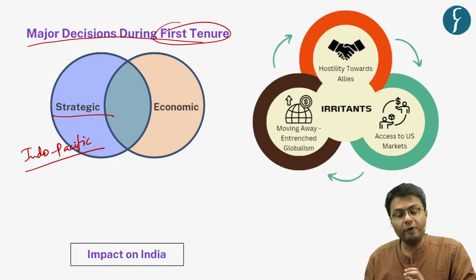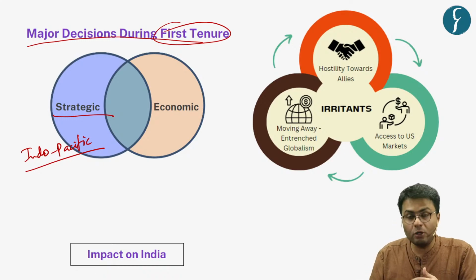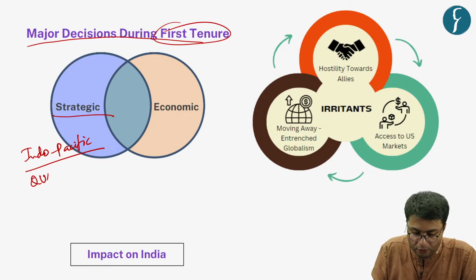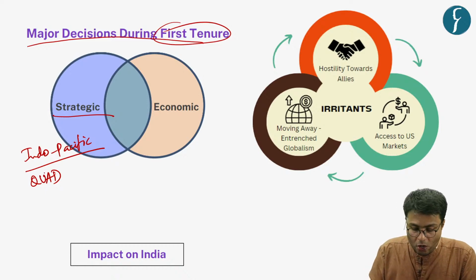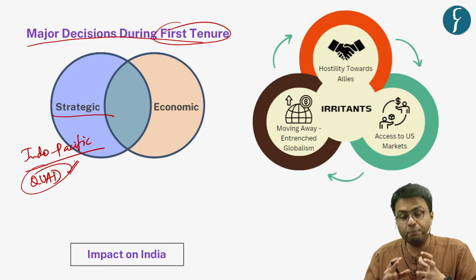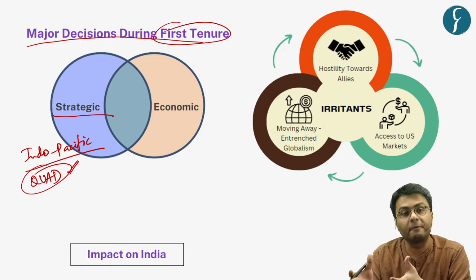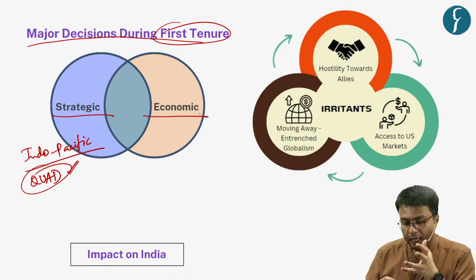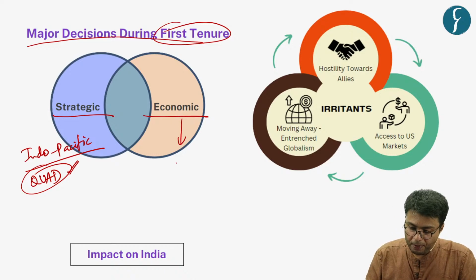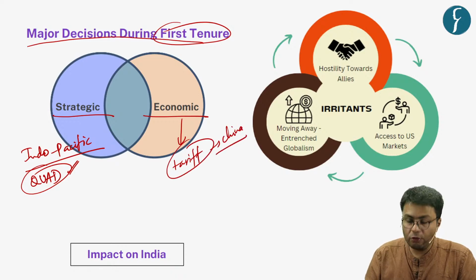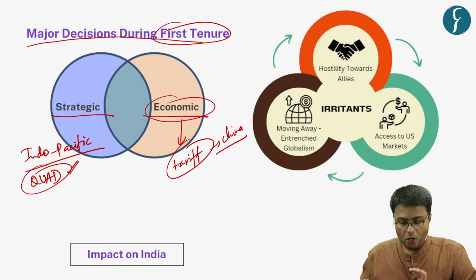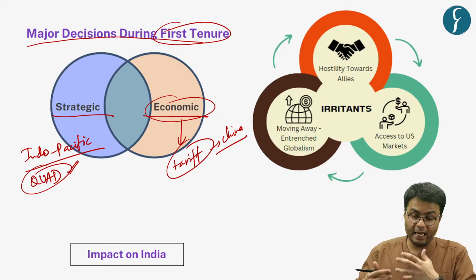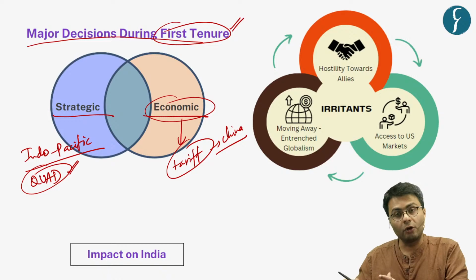So based on the notion of Indo-Pacific, the US promoted the quadrilateral grouping of four members: Australia, India, United States as well as Japan. So these groupings, especially the Quad, were primarily made to check the rise of China. And in terms of economic decisions, Trump imposed significant tariffs, especially on China, to reduce the US's dependence on China as far as economic purposes were concerned. So these two were the major steps taken by President Trump during his first tenure.